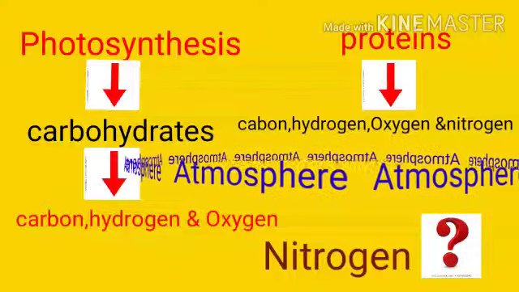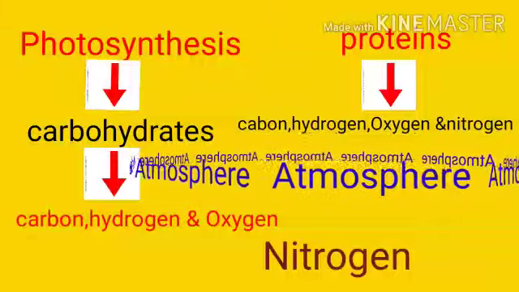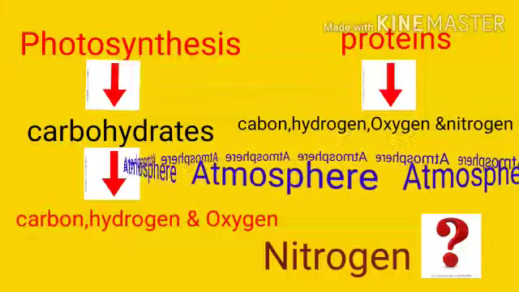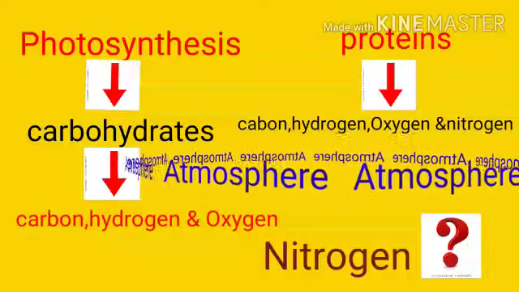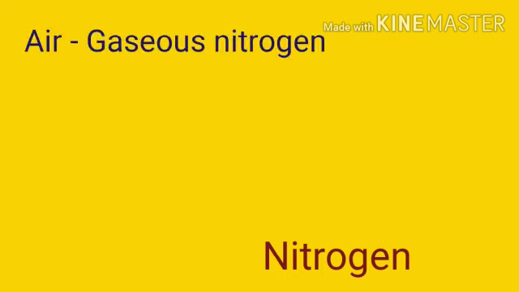Plants are not able to take nitrogen in the gaseous form. Then question is, how plants take in the nitrogen? Listen. As you know that air contains gaseous nitrogen, but plants cannot utilize gaseous nitrogen. Then how plants take the nitrogen?